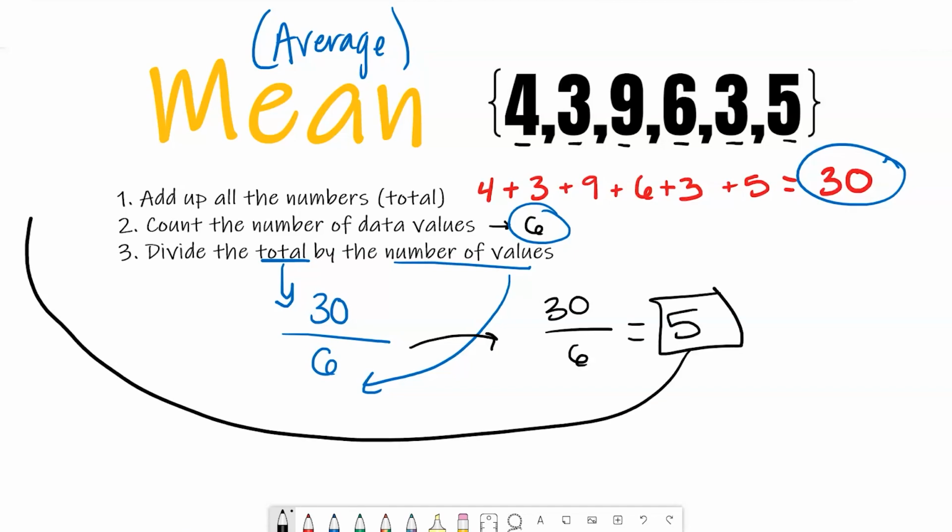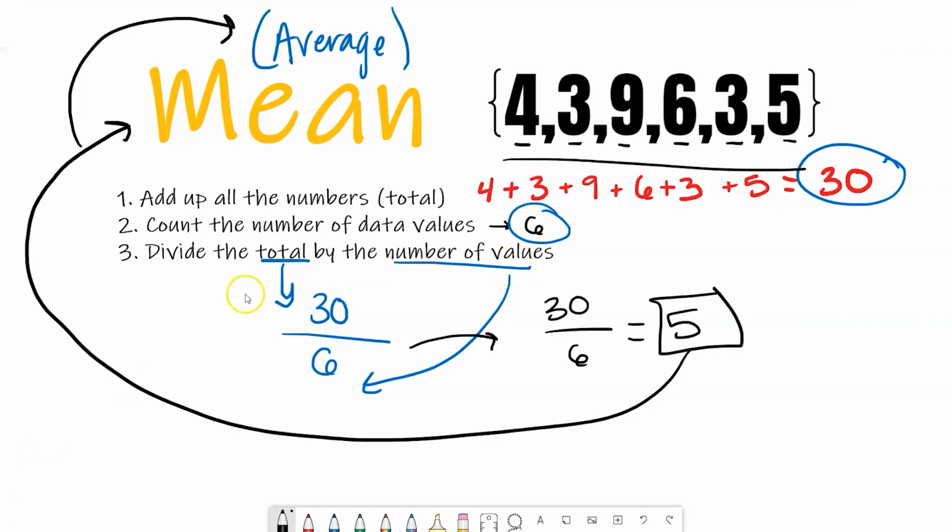So 5 is the mean or the average of this data set by following these 3 steps. First, I added up all of the numbers together. Second, I counted how many numbers were in my data set, which was 6. And third, I divided that total of 30 by the number of numbers, which was 6. So to find the mean or the average, add them up and divide by the number of parts.